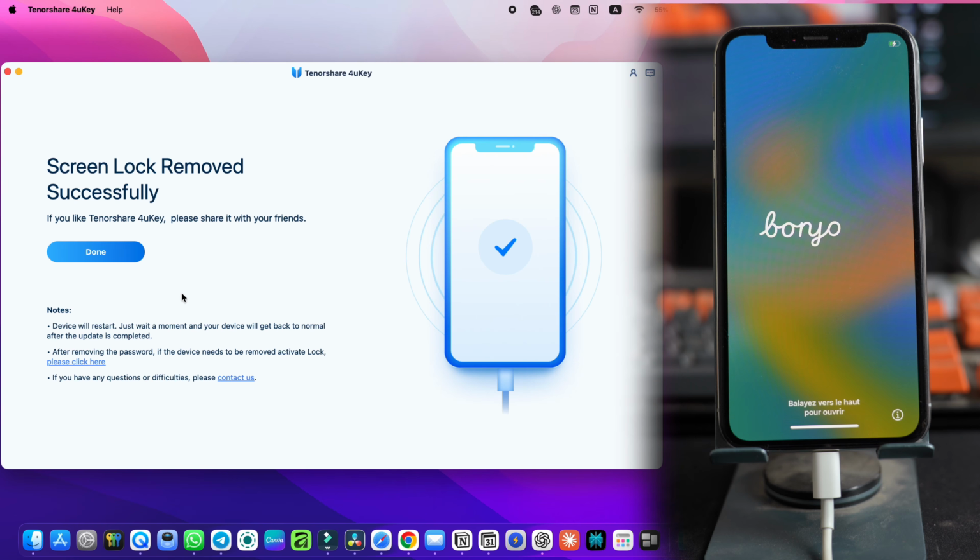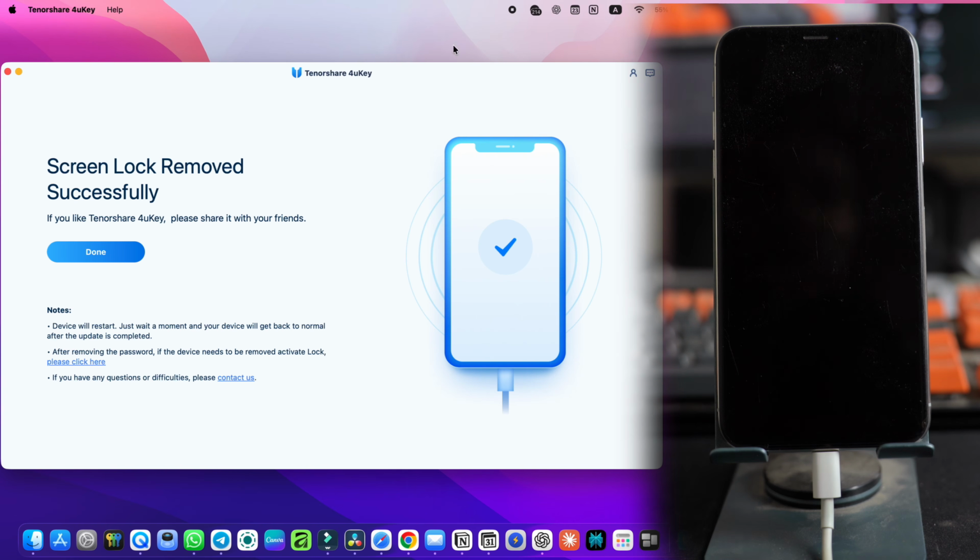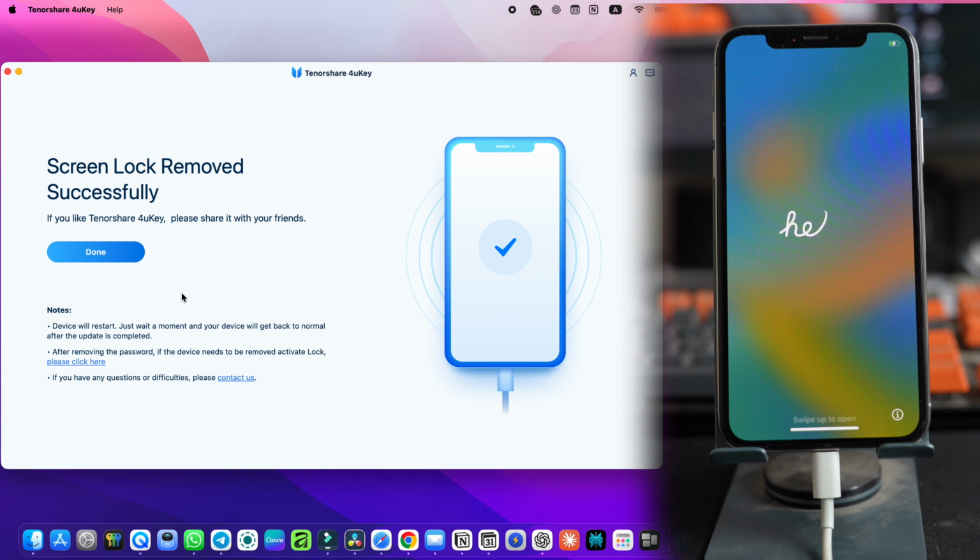Once it's done, the tool will show a message that the screen lock has been successfully removed.